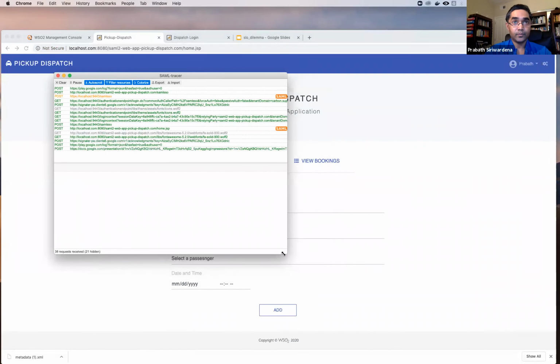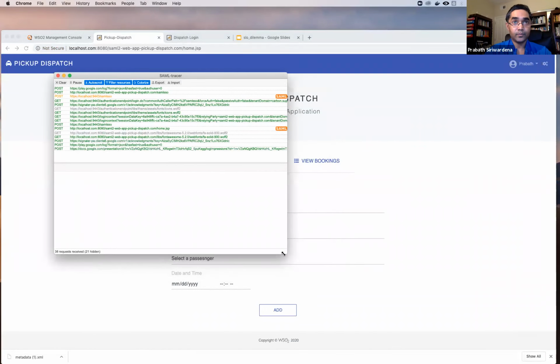And if you look at the authentication assertion, the authentication statement here, you will see something called session index, right? The IDP will only send a session index if you have enabled single logout. Otherwise, you don't need to send a session index if you are not going to use it. The only place you are going to use session index is if the service provider or the application wants to initiate a logout, right? So clear this one and bring this back.